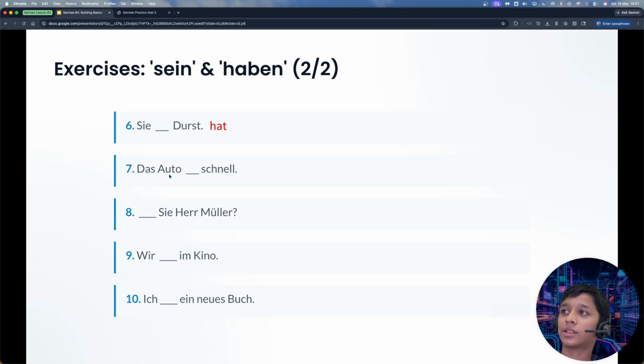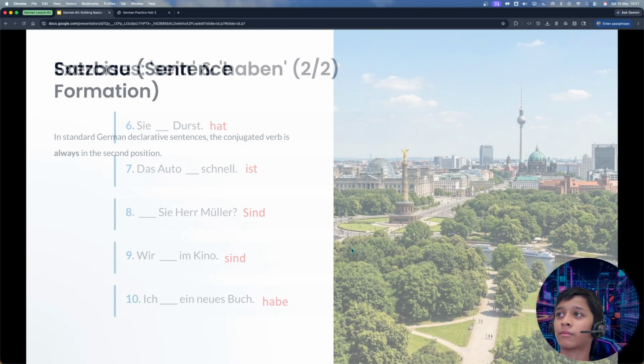So Das Auto ist schnell means the car is fast. Now here, Sind Sie Herr Müller means are you Mr. Müller, which is formal. Now Wir sind im Kino means we are at the cinema. Now Ich habe ein neues Buch means I have a new book. How did you do? Remember, practice makes perfect.